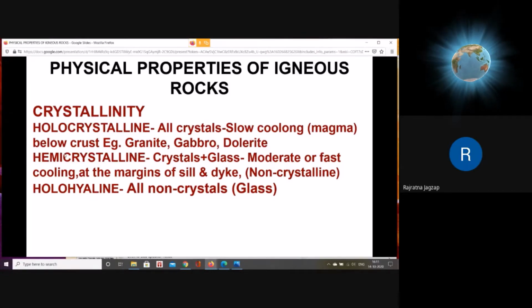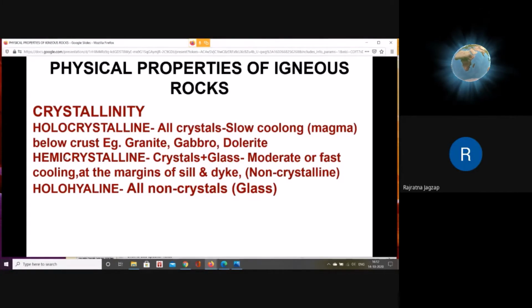Other type of crystallinity, that is the degree of percentage of crystals present in the rock, is hemicrystalline. Hemi means partially. So this rock, which is showing hemicrystalline texture, possesses partly crystals and partly non-crystals. So this is a mixture of crystals and non-crystalline material. Here, non-crystalline material is called glass because as lava cools very fast, it does not get sufficient time for crystal formation. So that will convert into non-crystalline material, which is called glass.